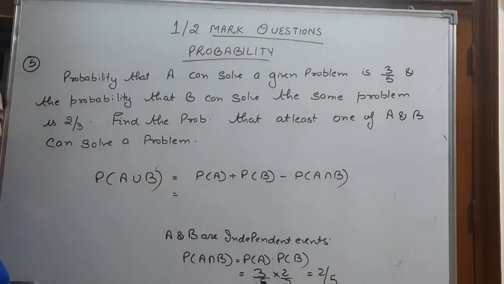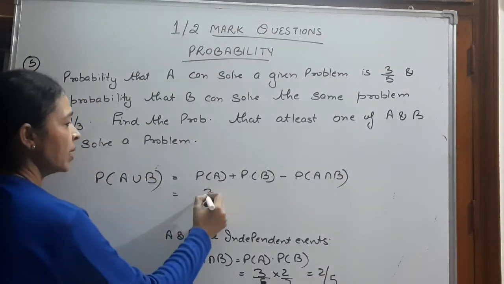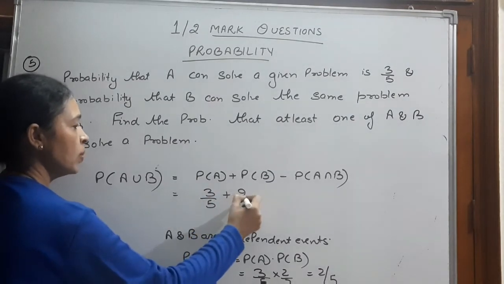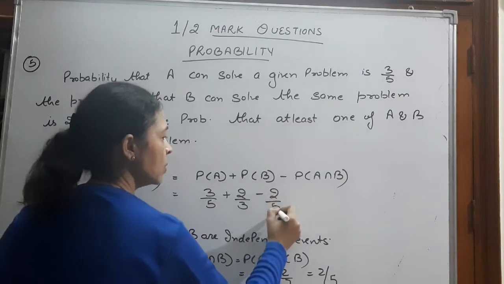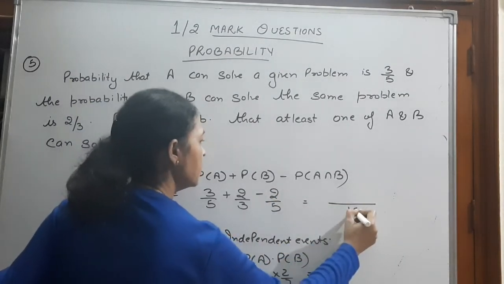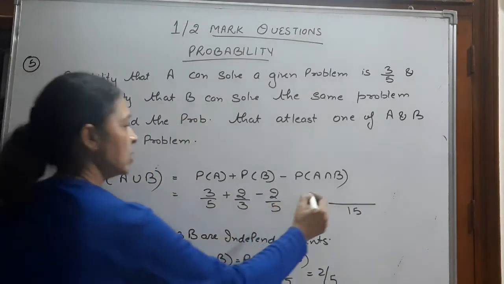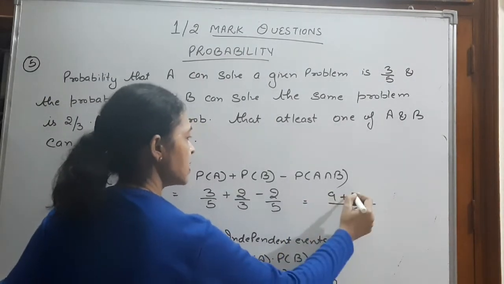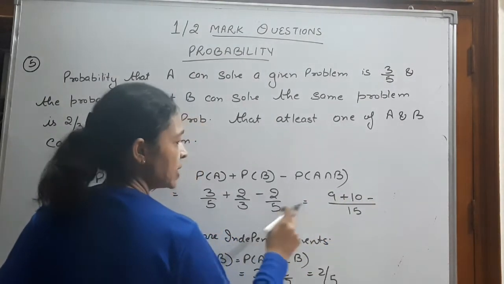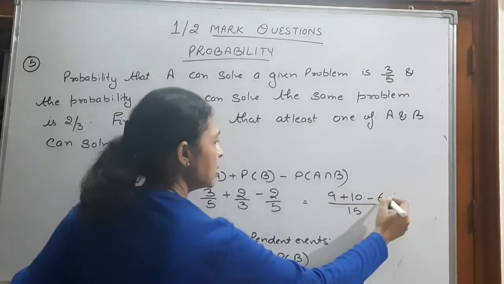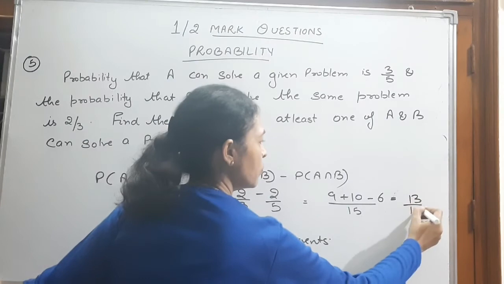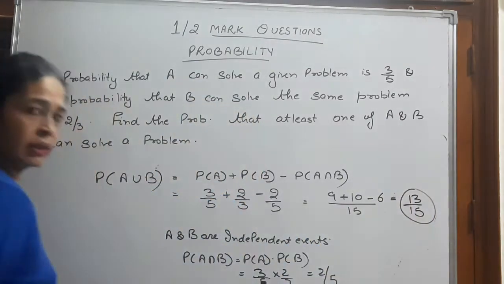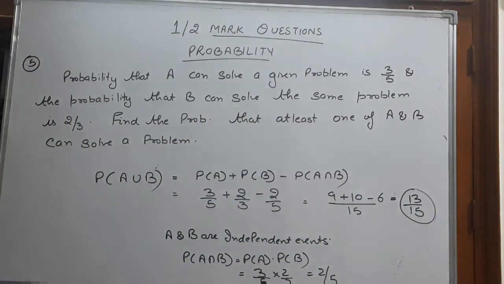Now, what will be the probability of A union B? 3 by 5 plus 2 by 3 minus 2 by 5. LCM is 15. 5 3s are 15, 3 3s are 9, plus 3 5s are 15, 5 2s are 10, minus 3 2s are 6. 19 minus 6, that is 13 by 15. You can do your question in this way also.